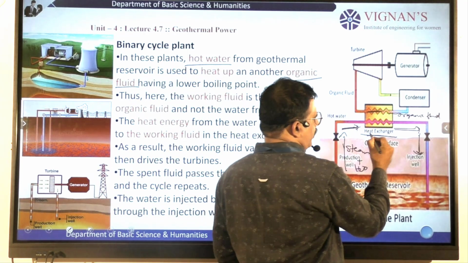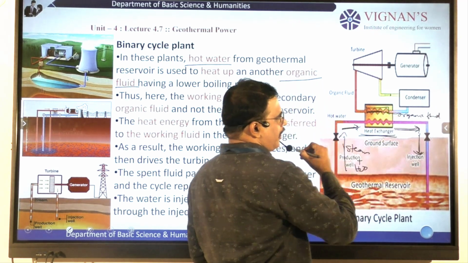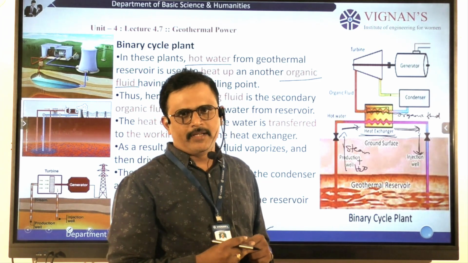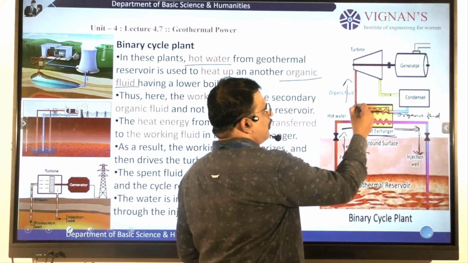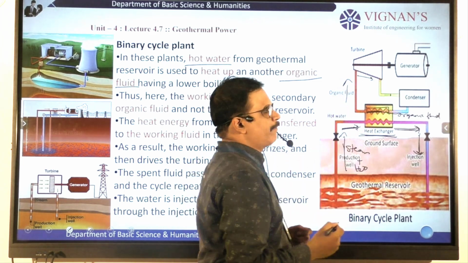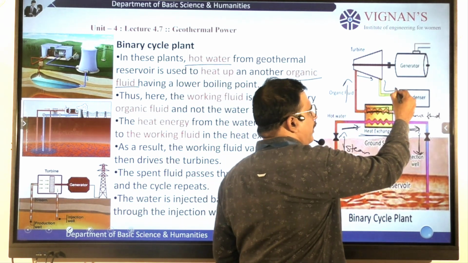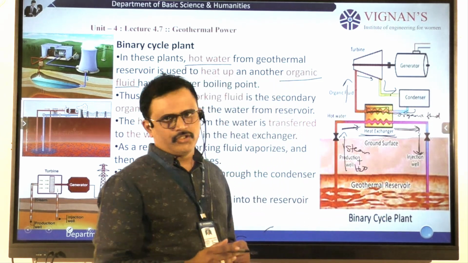When this steam is moving this way, the substance here will be evaporated and become a vapor or steam. This steam moves and helps to run the turbine for generation of electricity, and this organic fluid again condenses and enters the heat exchanger again.